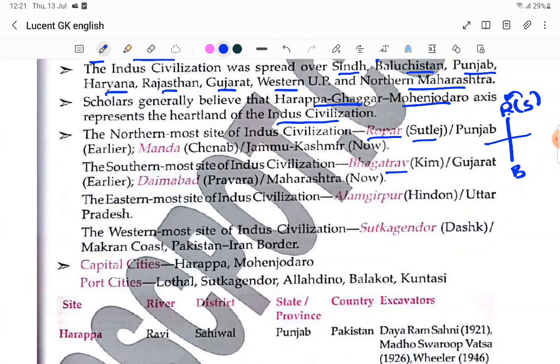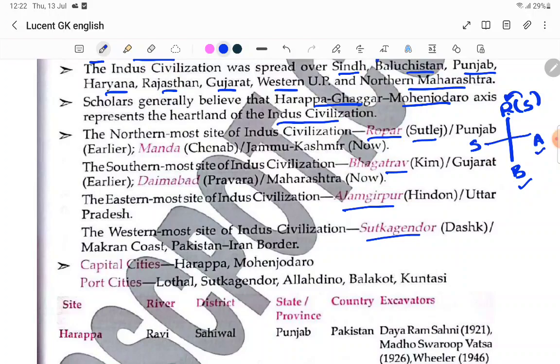Now Daimabad. Okay, the easternmost site of the Indus civilization is Alamgirpur. So easternmost is Alamgirpur. Next, the westernmost is Sutkagendor. So Alamgirpur in the east and Sutkagendor is the westernmost. If you go down a little from R, one more, then B will come. B means Bhagatrao. At least with B you can take it. A means Alamgirpur, that is in the east.